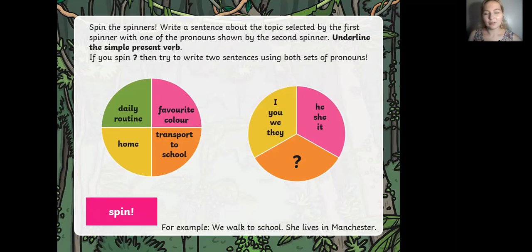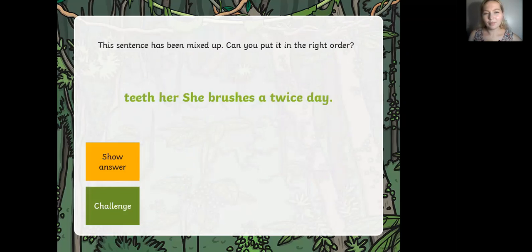Now, I want you to take a look at this sentence. It's a sentence where the words are mixed up, and we need to put them in the right order. We have: teeth, she brushes it twice a day. How would it be right? I'll give you 10 seconds to think.